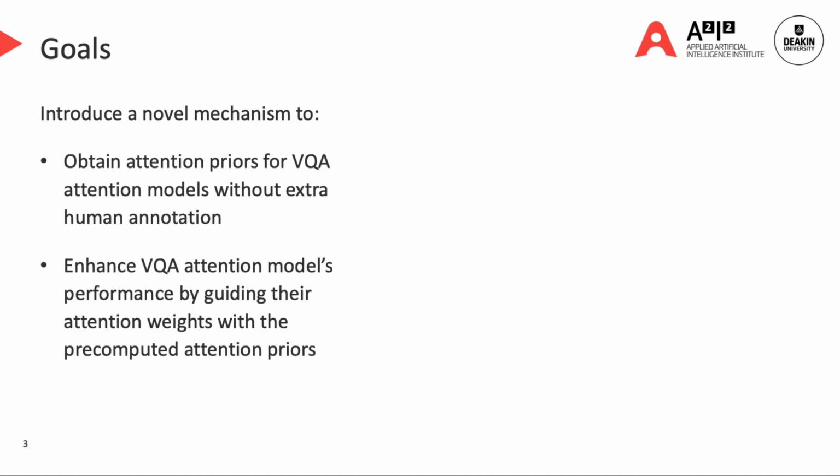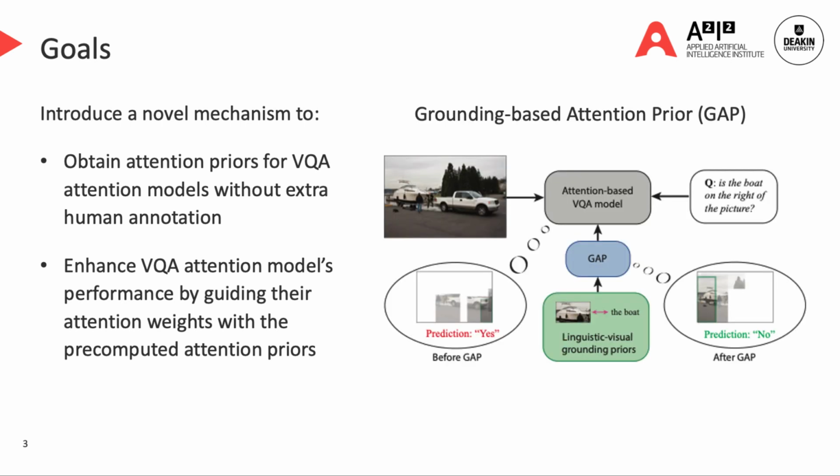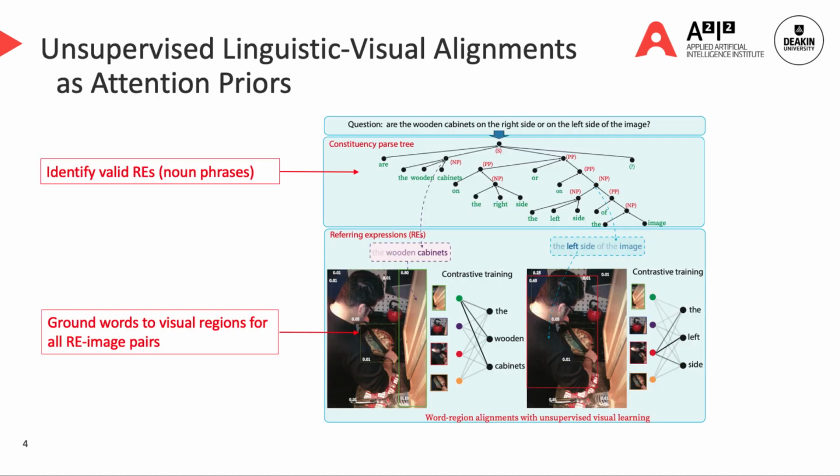In this work, we aim to pre-compute attention priors without using any additional human annotations, and then use this newly obtained information to provide guidance to refine the computation of attention weights inside the VQA models. Having that in mind, we propose a novel grounding-based attention prior mechanism, or GAP for short, that plays the role of a plug-and-play module to existing attention models to improve their visual attention, ultimately improving their performance.